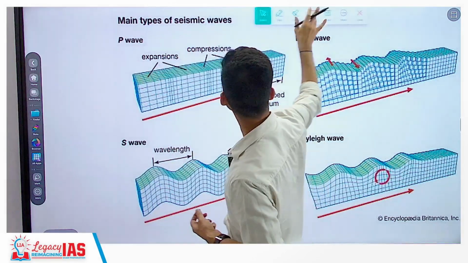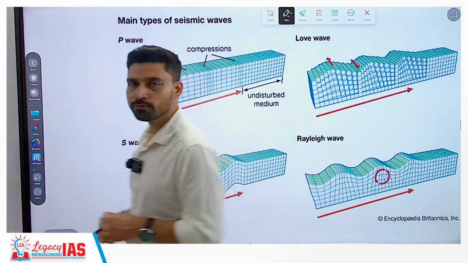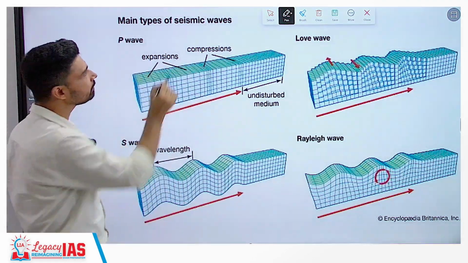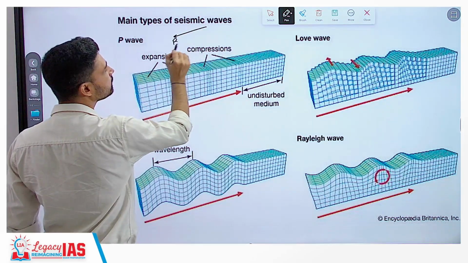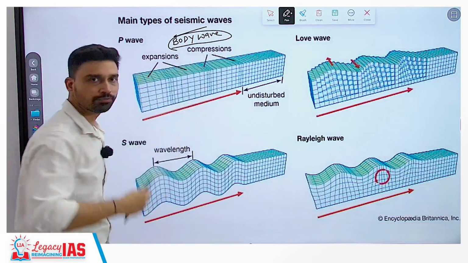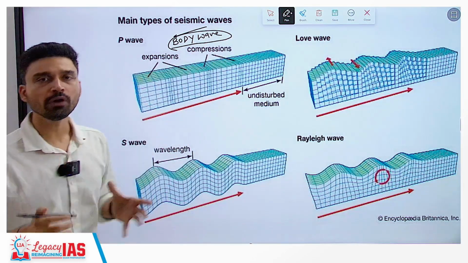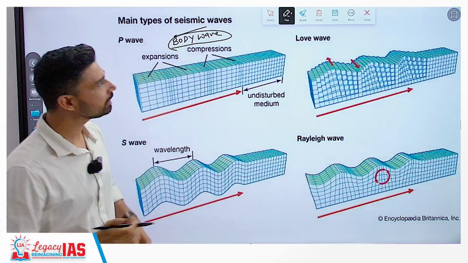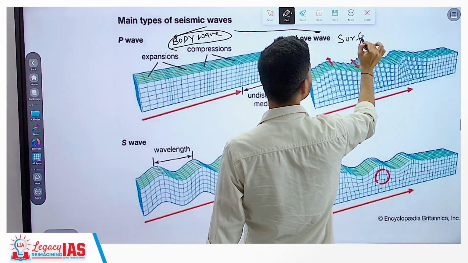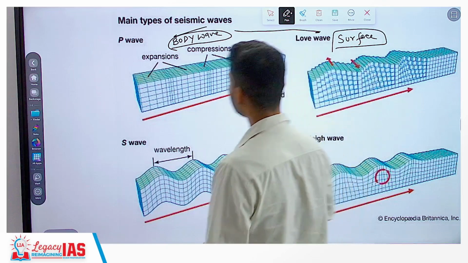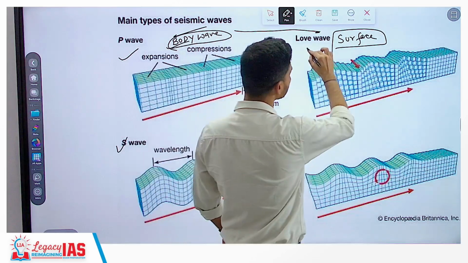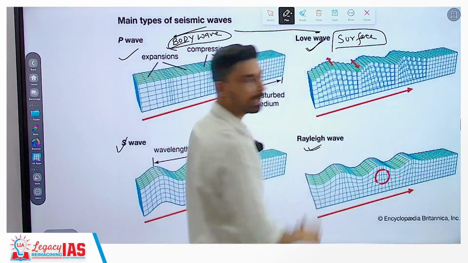Now, we also have to understand that the energy released during an earthquake is in the form of waves. These are called seismic waves. Seismic waves can further be classified into two categories. One is the body wave. Body waves refer to waves that travel through the entire body of the earth, that means the interior of the earth. The other kind of wave is what we call the surface wave. These waves only develop on the earth's surface, not below it. The body waves are largely of two types, P wave and S wave. The surface waves are also of two main types, called the Love wave and the Rayleigh wave.